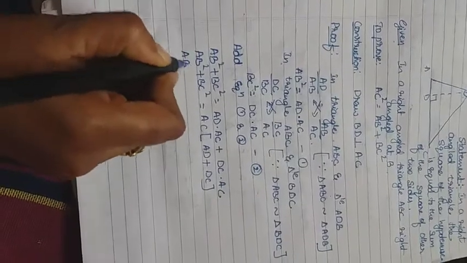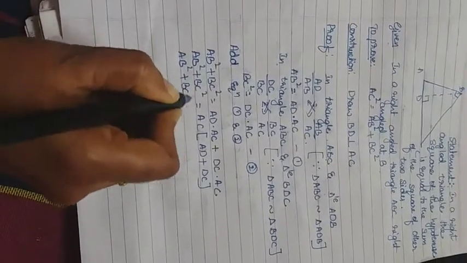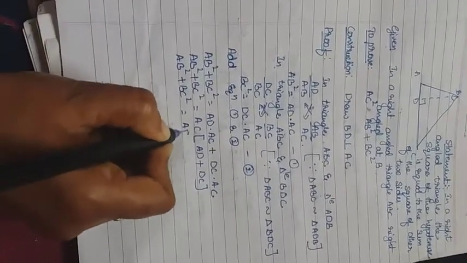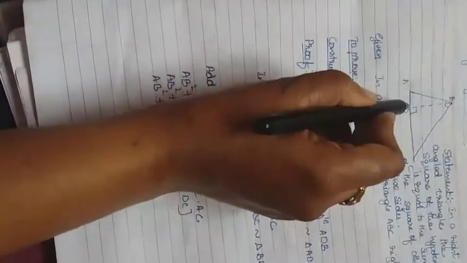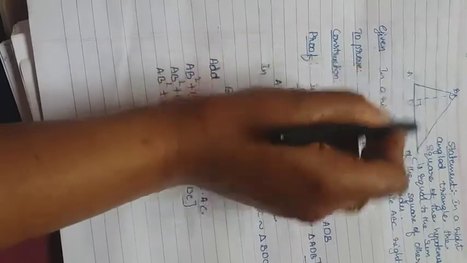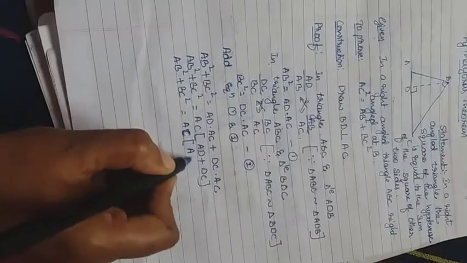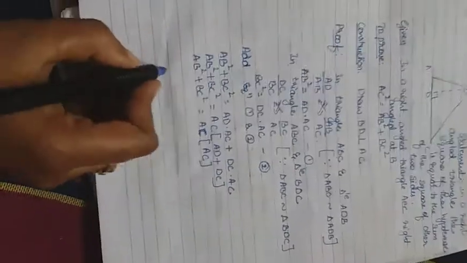So AB square plus BC square equals AC into AD plus DC. See, AD plus DC we can write as the whole AC, right? AD plus DC equals AC. So instead of AD plus DC, we write AC.